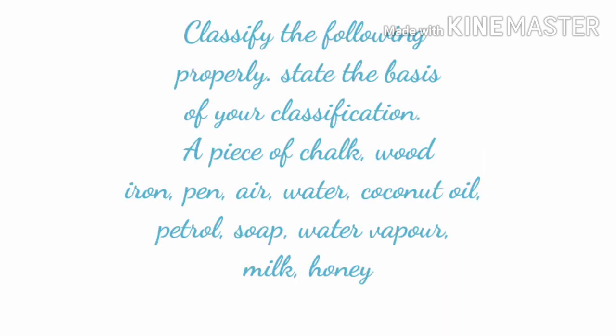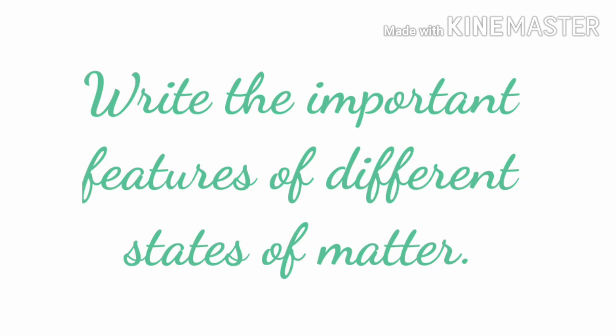Third one, classify the following properly. State the basis of your classification. They are a piece of chalk, piece of wood, iron, pen, air, water, coconut oil, petrol, soap, water vapor, milk, honey. Last one, write the important features of different states of matter.